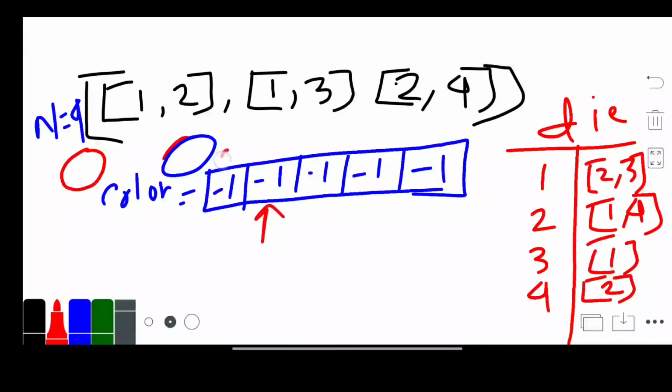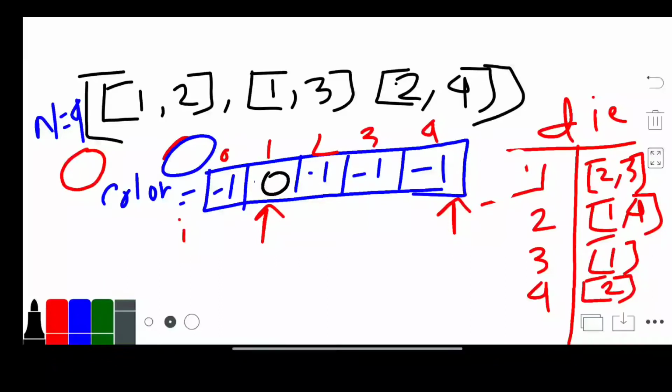Now we'll start our iteration from index 1 and we check whether our index 1 value is -1. Yes, our index 1 value is -1. So if this is not visited, meaning it is -1, we change the value from -1 to 0, because now we are going to visit this index.